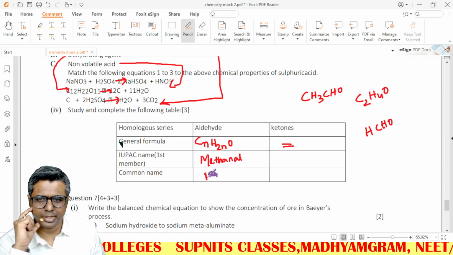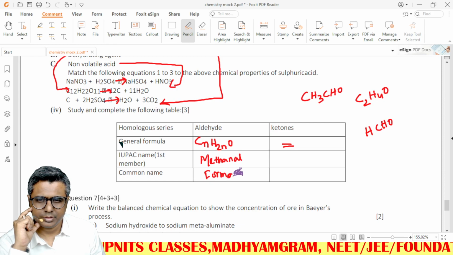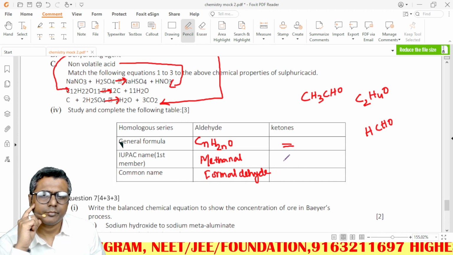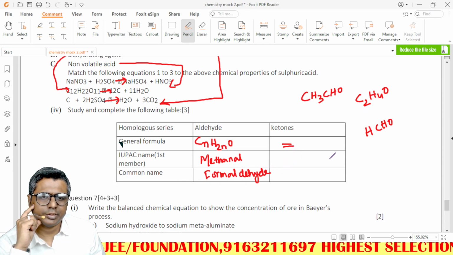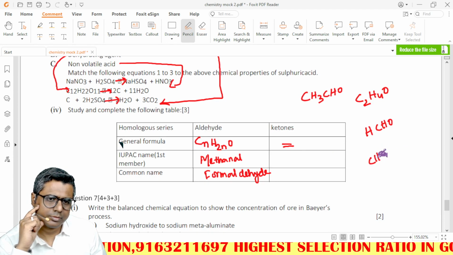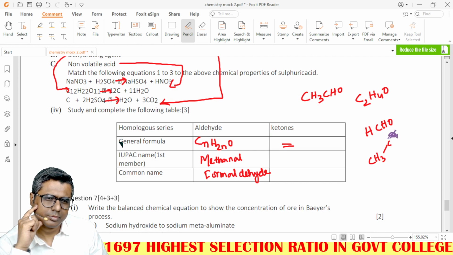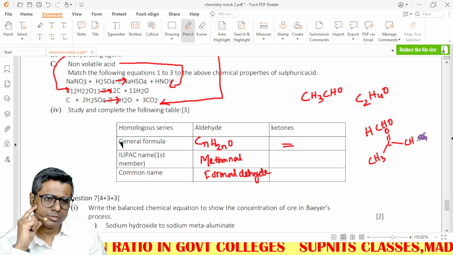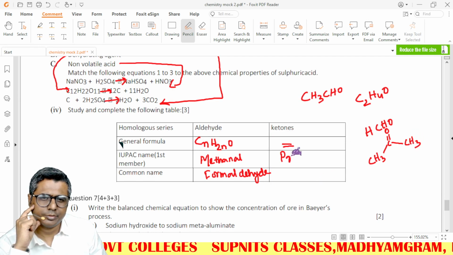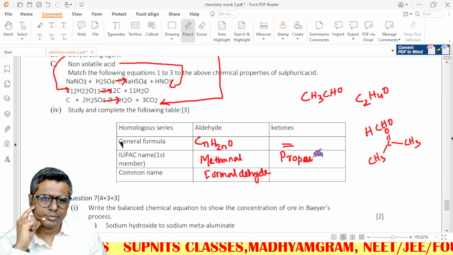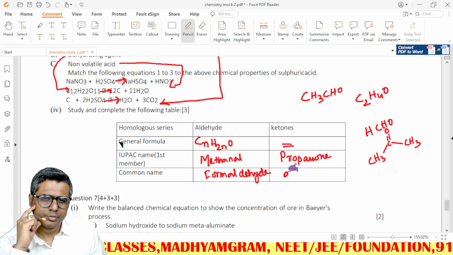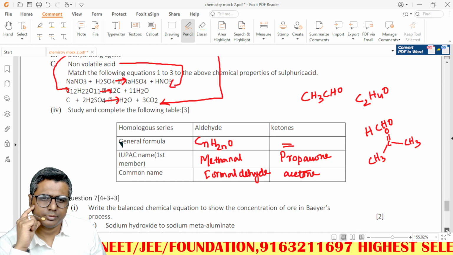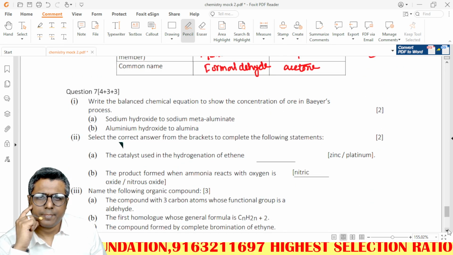Common name is formaldehyde. IUPAC name of the first ketone is this one, propanone. Common name: acetone.